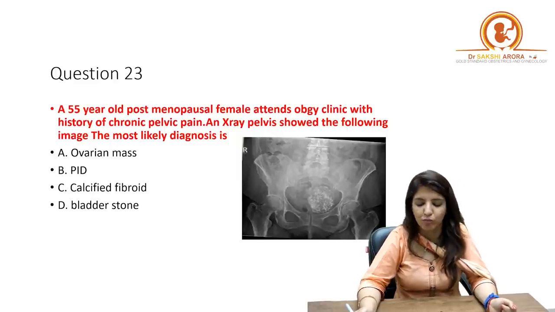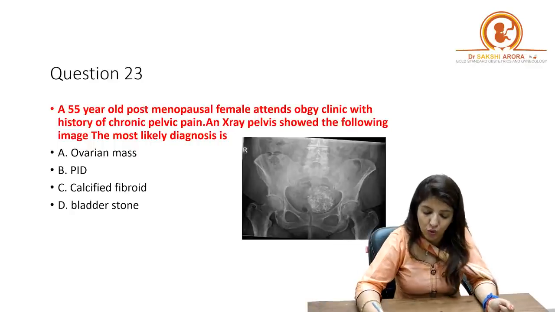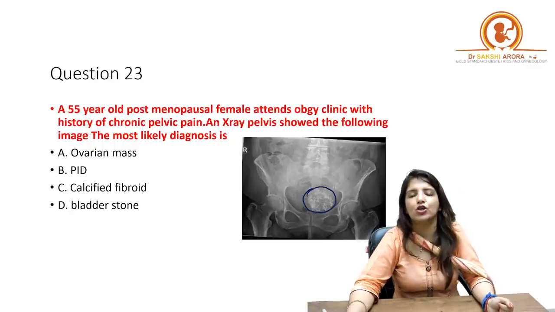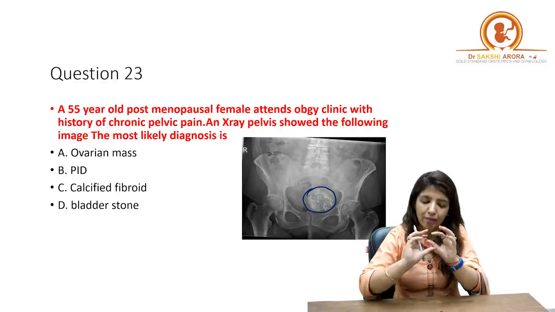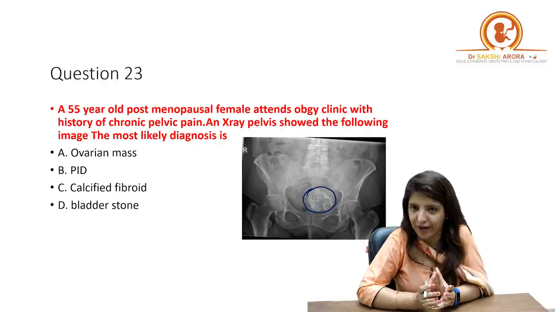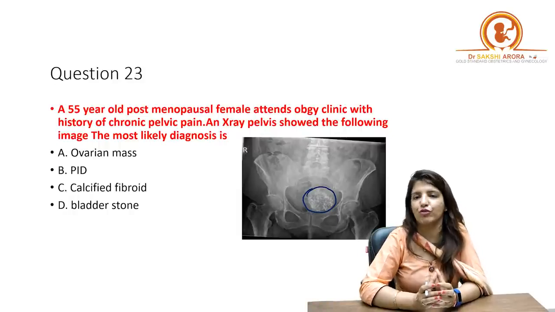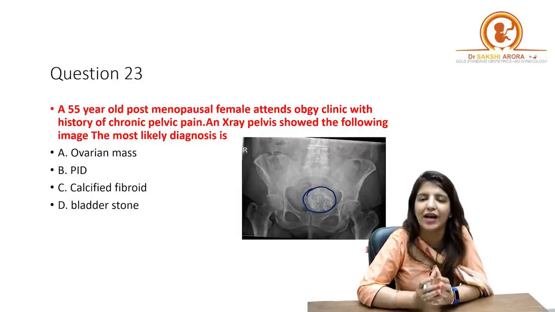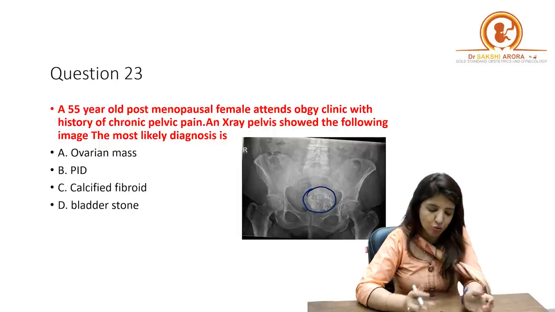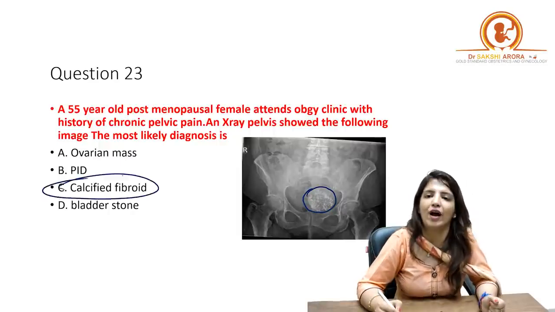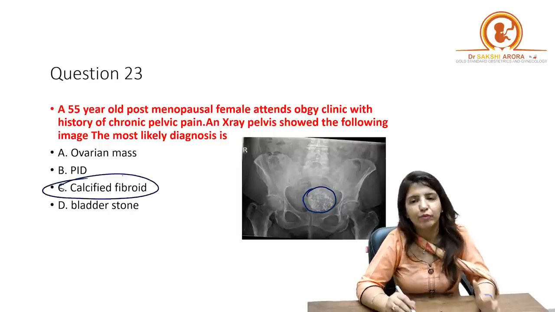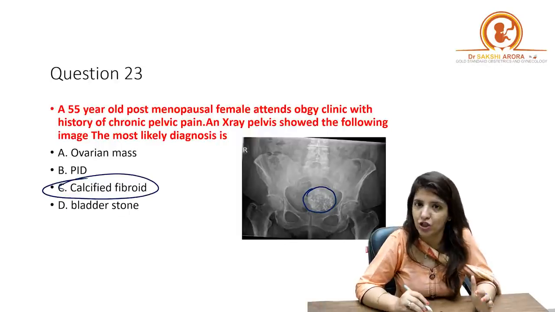Next question. A 55-year-old postmenopausal female attends OBGY clinic with history of chronic pelvic pain, and X-ray pelvis shows the following image. The most likely diagnosis is. So over here you are seeing an image where you are seeing a pelvic mass which is calcified, right? Now at 55 years in a postmenopausal female, if you see a calcified pelvic mass, most probably it is a calcified fibroid. Because fibroids, they undergo degeneration, right?